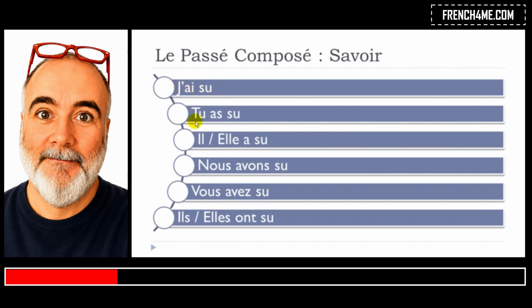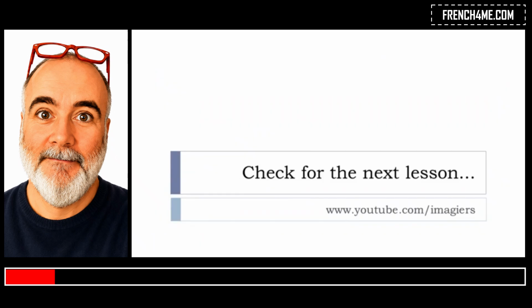J'ai su, tu as su, il a su, elle a su, nous avons su, vous avez su, ils ont su, elles ont su. That's it for le passé composé.